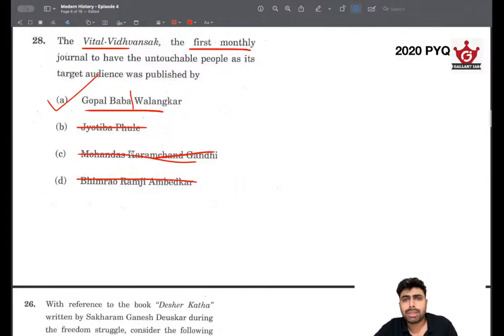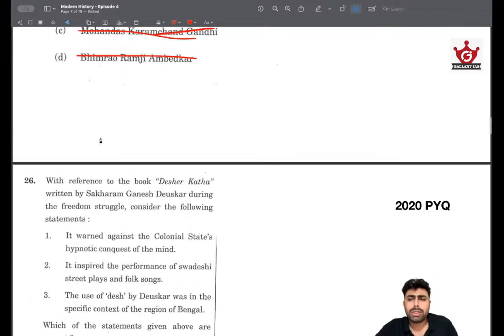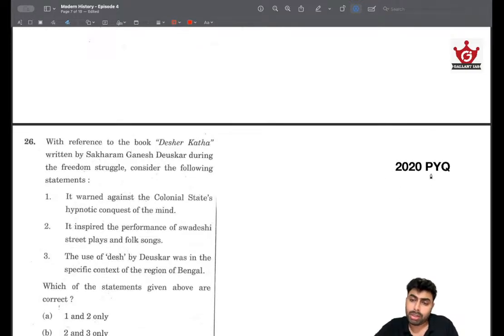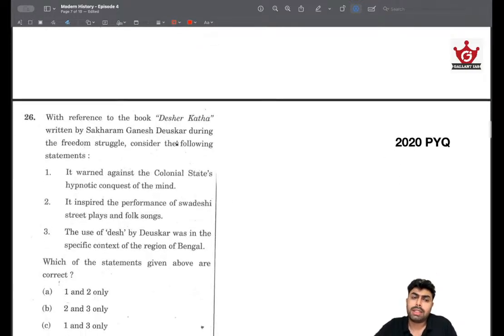See, at first sight, this question seemed absolutely impossible to do, but we can do a workaround with this, and this mostly works in most questions like this. Again, same logic. This was asked in 2020. An extremely similar question was asked in 2020 again. It's something like Deshar Kada, written by Sakharam Ganesh Duskar during the freedom struggle.